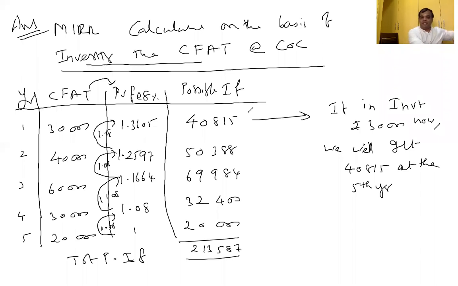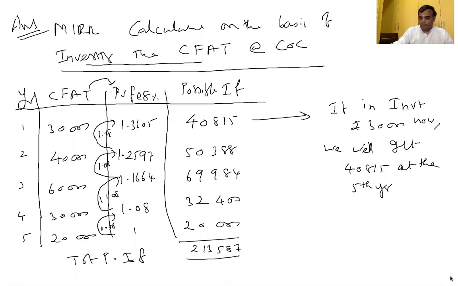Again, that is what I'm investing. Therefore, for everything I'm investing, at the end of the 5th year I'm getting 20,000. 5th year, 20,000 is equal to 20,000 only. Plus the available fixed deposit we're going to add, and 2,13,587 you'll get. Are you with me or not? These are the total possible inflow at the end of the 5th year. Are you able to follow?